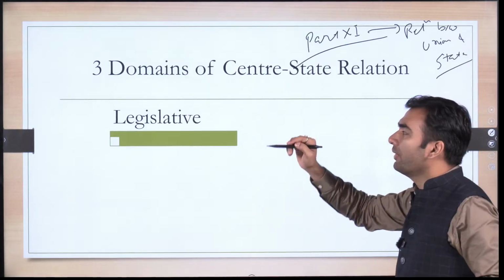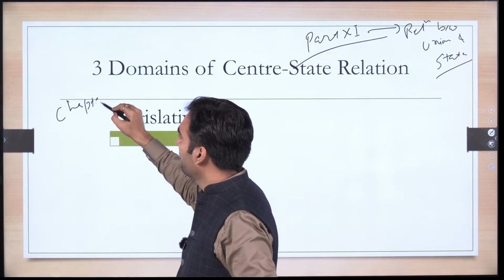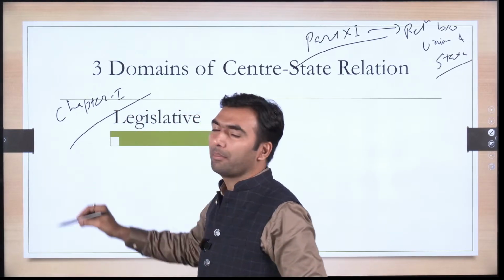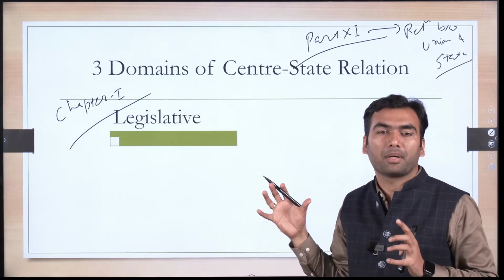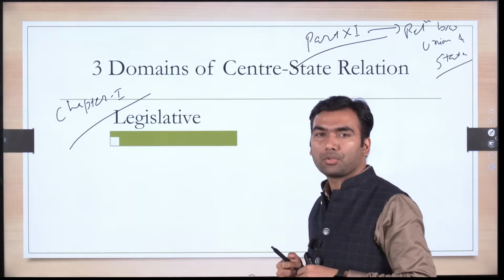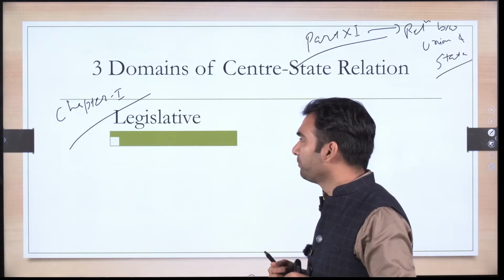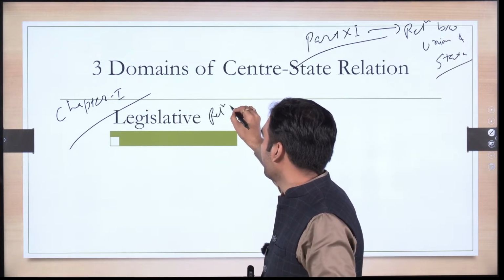In this, the very first chapter is legislative relations. You may not remember this, but just to give you an idea, it is more beneficial in prelims. You must have a clear idea of the way our constitution is written.